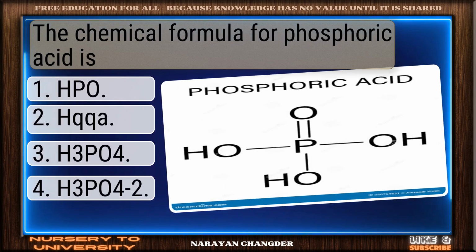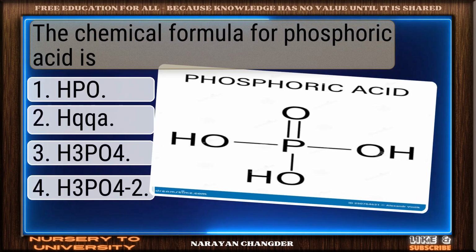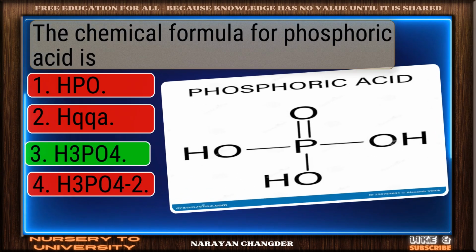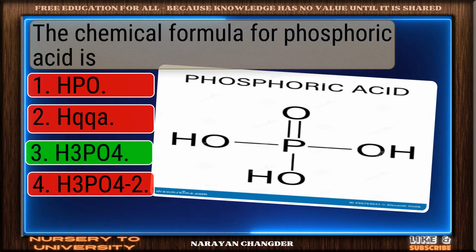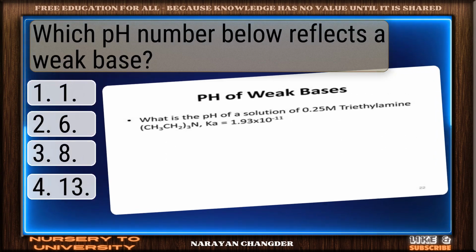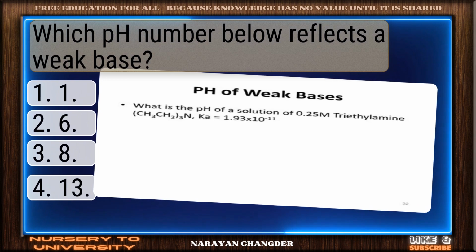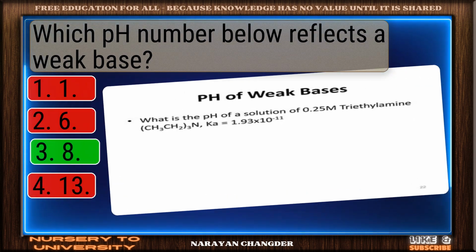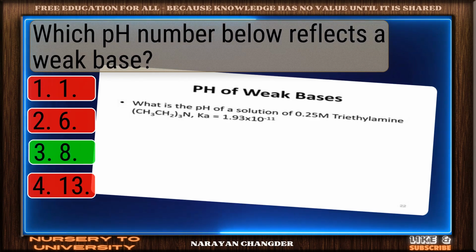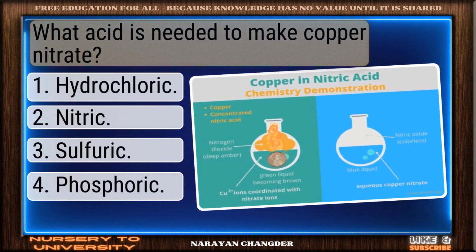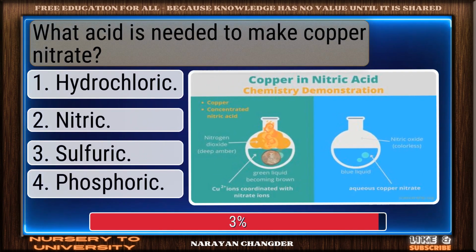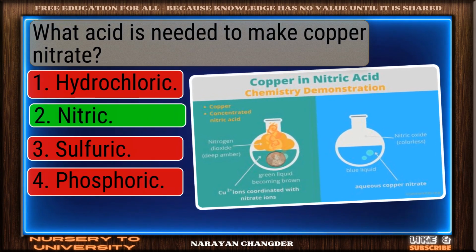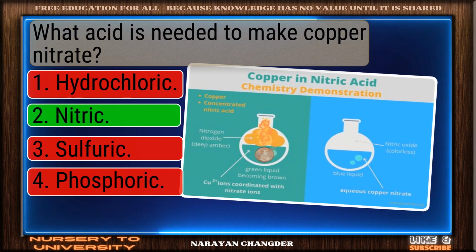The chemical formula for phosphoric acid is. Sharp thinking. H3PO4 is the right choice. Which pH number below reflects a weak base? Nice work. You chose 8, and it is correct. What acid is needed to make copper nitrate? Correct response. Nitric is the most accurate answer.